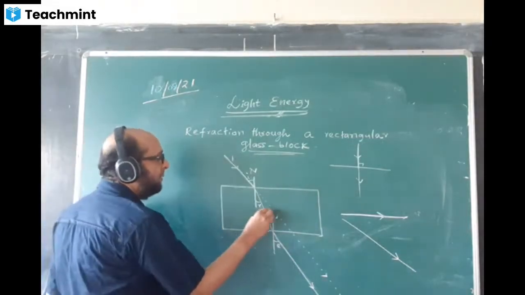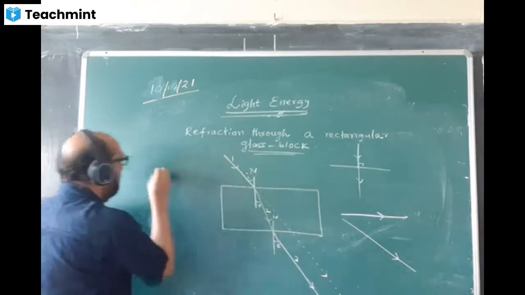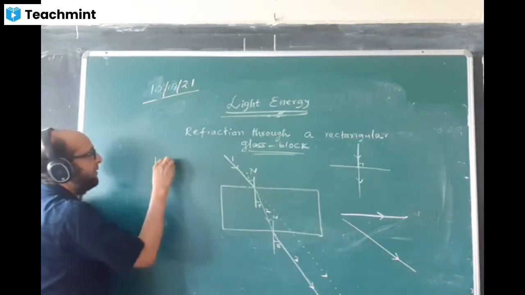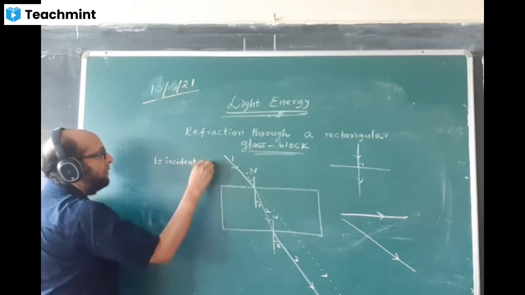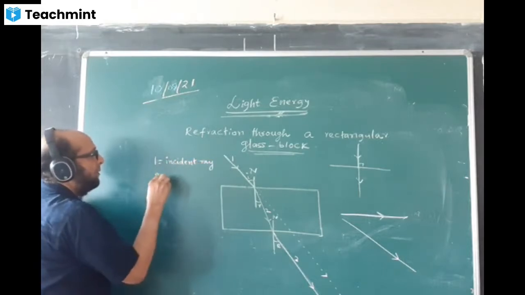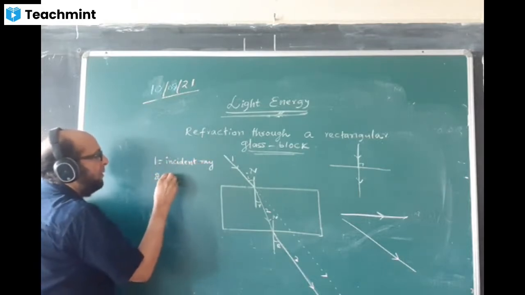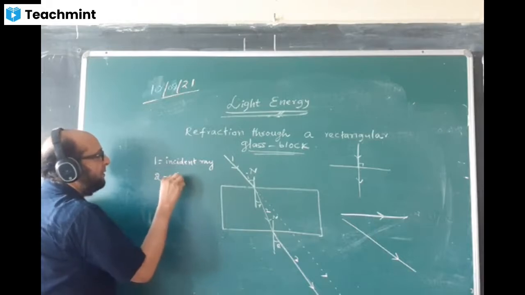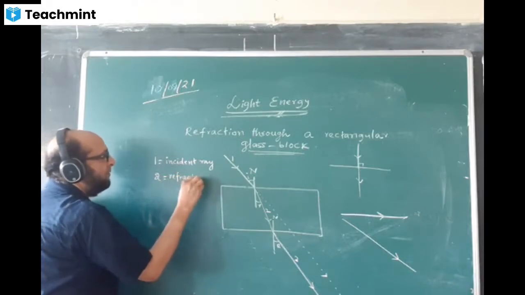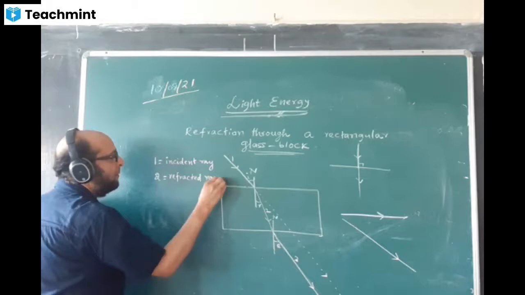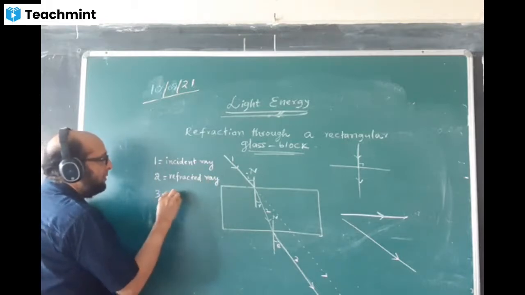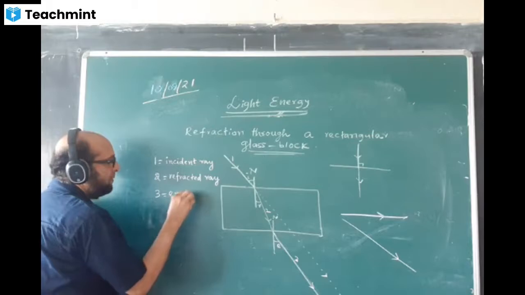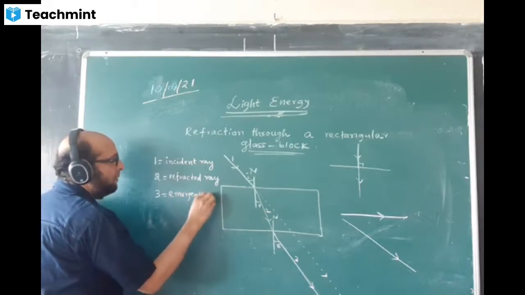This is number one, number two, number three. Number one is called incident ray. Number two is called refracted ray. And number three is called emergent ray.